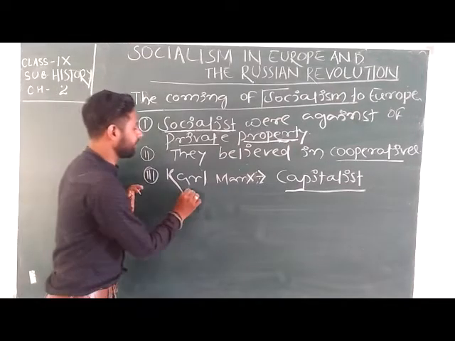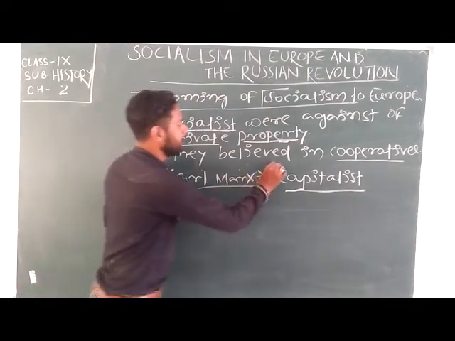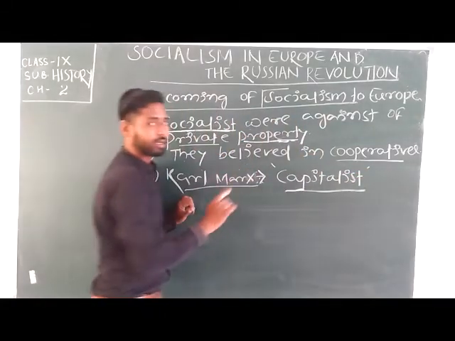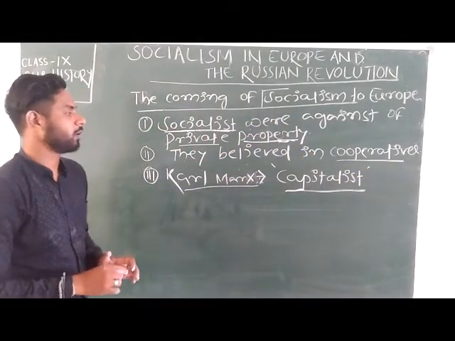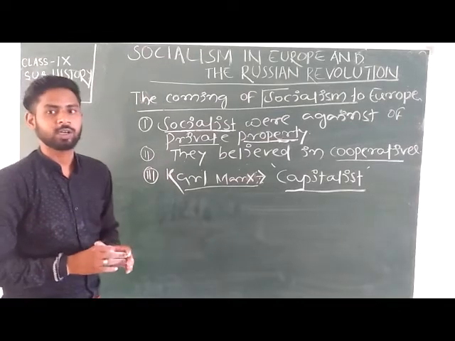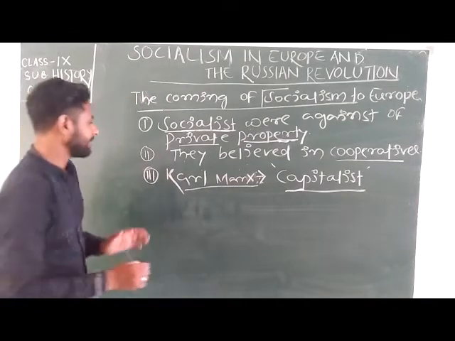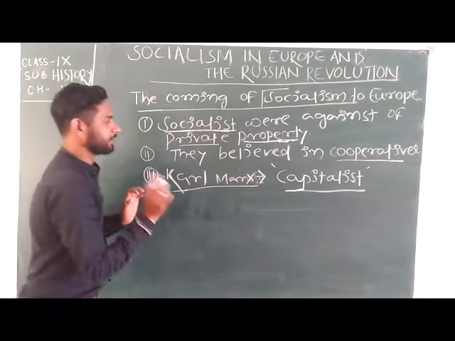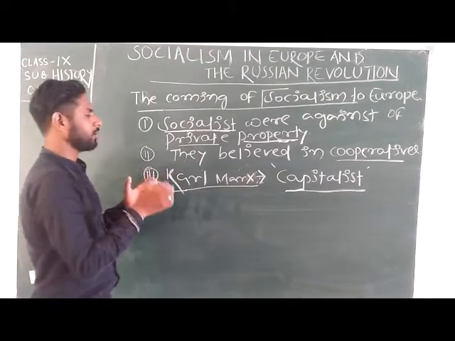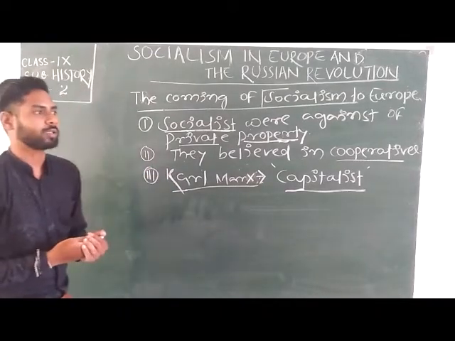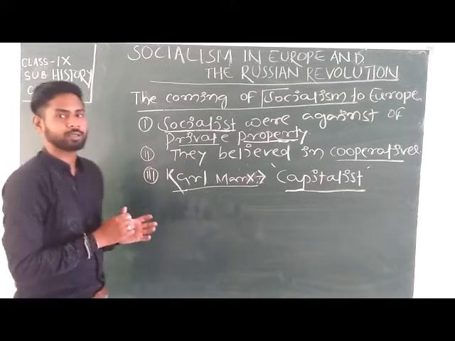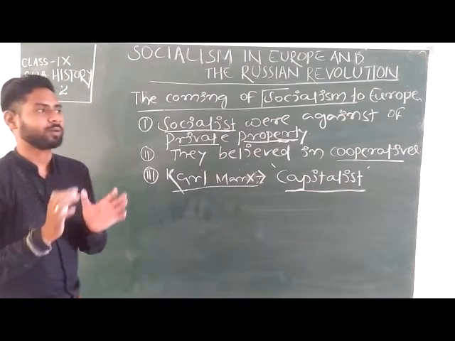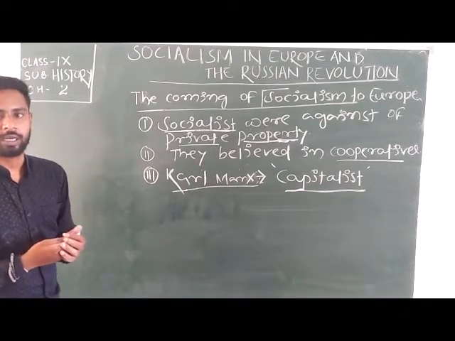So according to the views of Karl Marx, at that time European society was a capitalist society, and he said that that society or that process was not helpful for the welfare of the society.